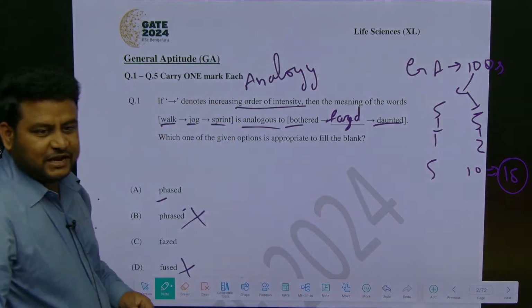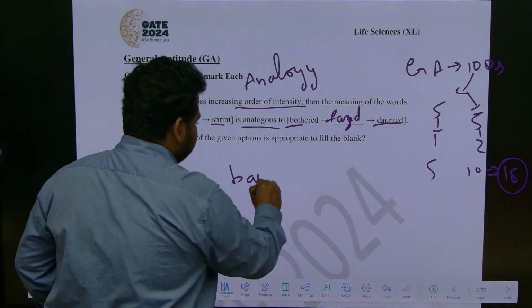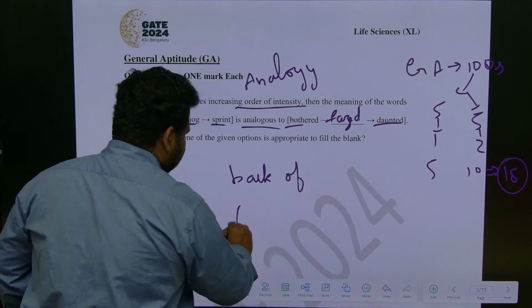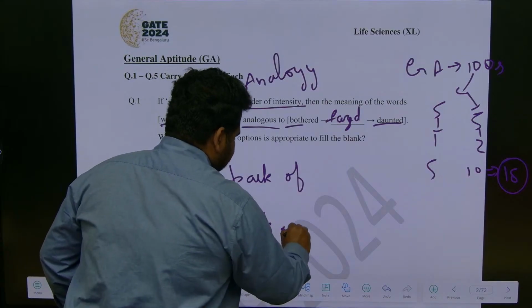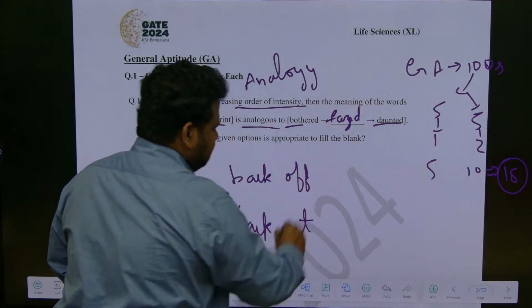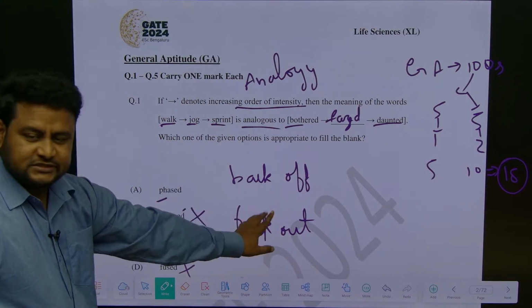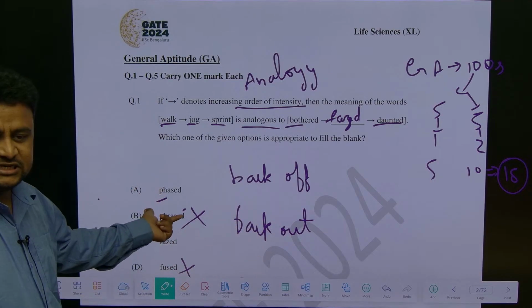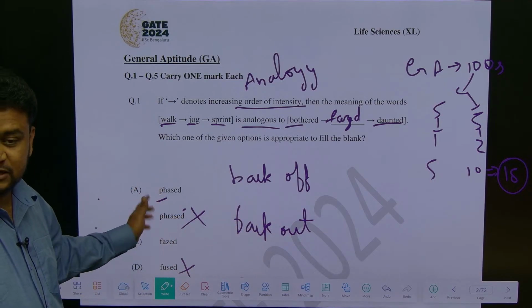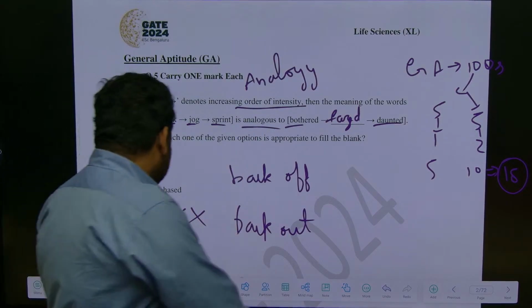Like this they will play with the words. Yesterday I told you, we saw one question where one word was back off and another was back out. Looking at the word you may go with the wrong option, but double F should come. So back out was the right answer. Here also it is just about the spellings, so please pay attention to the spellings also. Clear? So let us go to the next question.